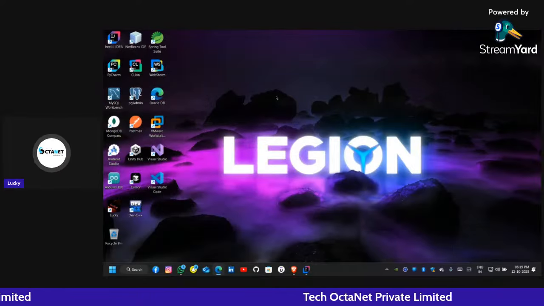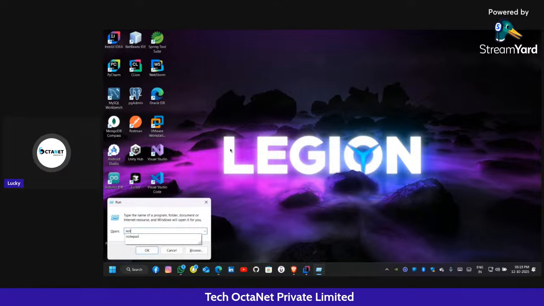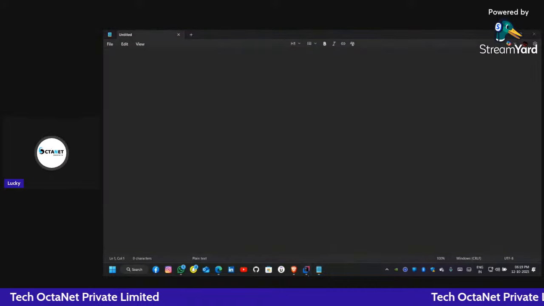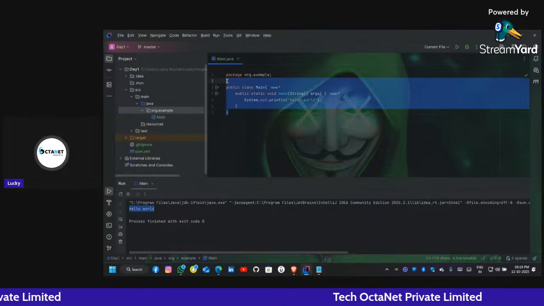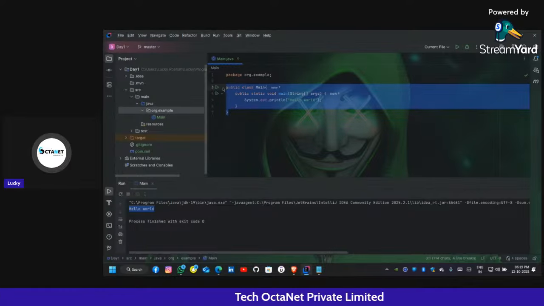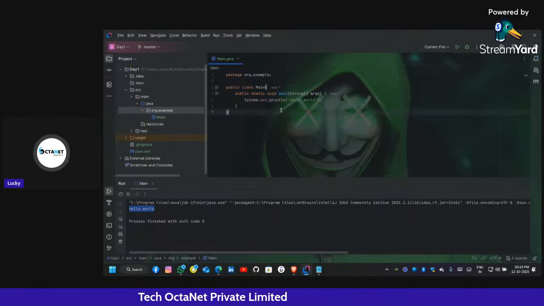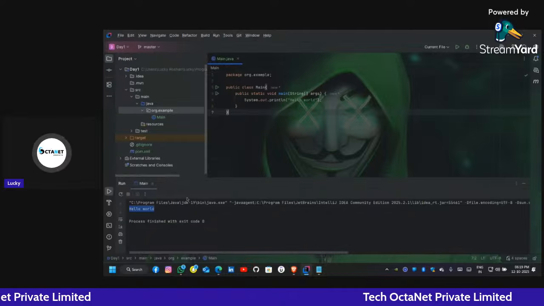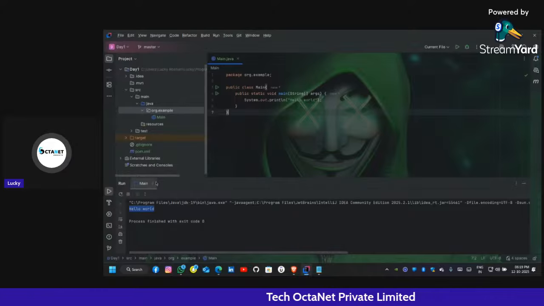So after that, write the same code in Notepad. Okay, let me write in Notepad. I will just reuse the code I have just written. Okay, so public class Main. Okay, I have to create a project again. So let it be. Let me tell you how to run it without an IDE.